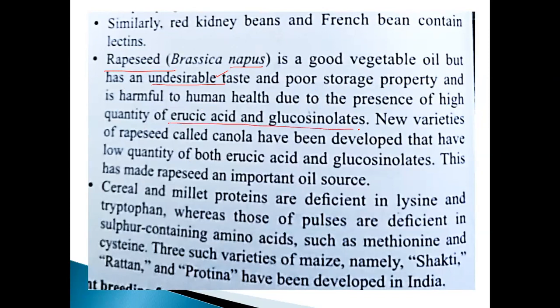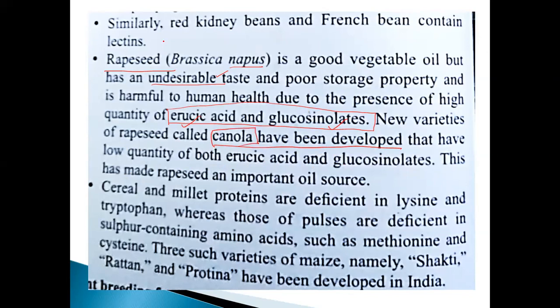See that the names of the toxic substances are erucic acid and glucosinolates. It's also one of the poisons. A new variety of rapeseed called canola has been developed that has low quantities of both erucic acid and glucosinolate. This is the new variety.